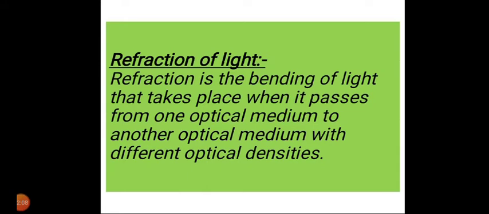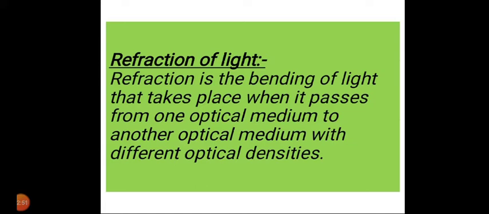So students, here one question arises: what is the cause of refraction? Means how it is caused. Suppose light refracts from air to glass. When light enters from air to glass, its speed gets reduced as glass is an optically denser medium. This causes bending of light. Hence, we can say that the refraction of light takes place due to the change in the speed of light while it passes from one transparent medium to the other. So this is the cause of refraction of light.